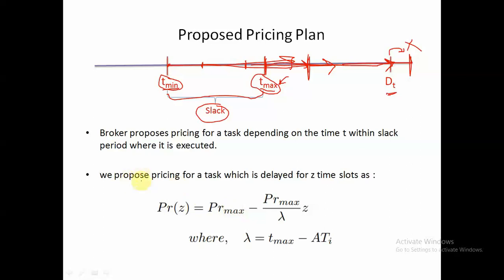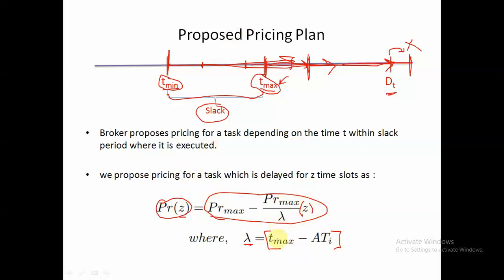So we propose a pricing: depending on when we are scheduling a task between these two time slots, tmin and tmax, between this slack period, we are proposing a pricing plan. So the pricing, if a particular task is delayed by z time slots, will be pr max minus this term, where this lambda is the delay tolerance parameter, which is nothing but tmax minus the arrival time of I. So depending on the value of this z, our pricing will depend.